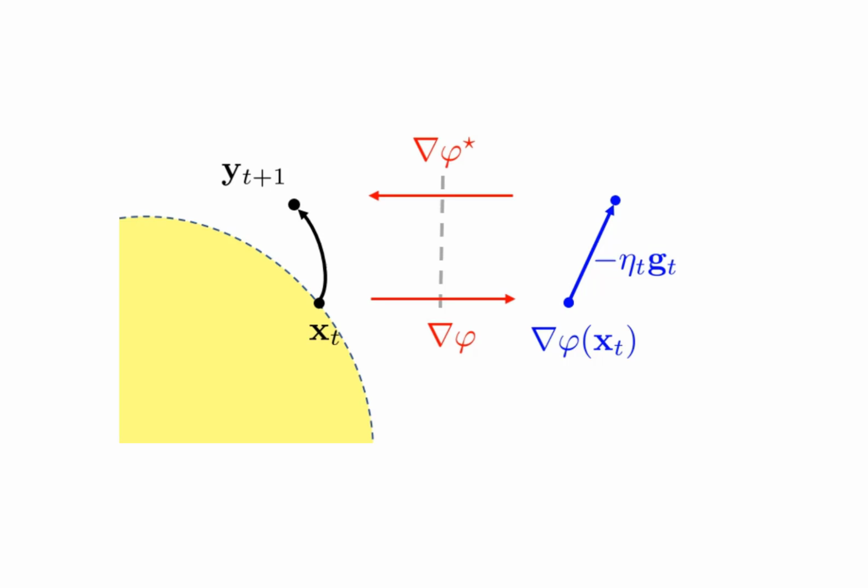Coming back to the figure that we have seen earlier, suppose that we are at a point xt, then the mapping grad phi takes us to the mirror space, where we then take a step along the negative gradient direction. After that, grad phi star takes us back to the Euclidean space, which is the point yt plus 1. Then to find a point in calligraphic x that is nearest to yt plus 1, we search a point that is closest along this curve defined by d phi of x comma yt plus 1.